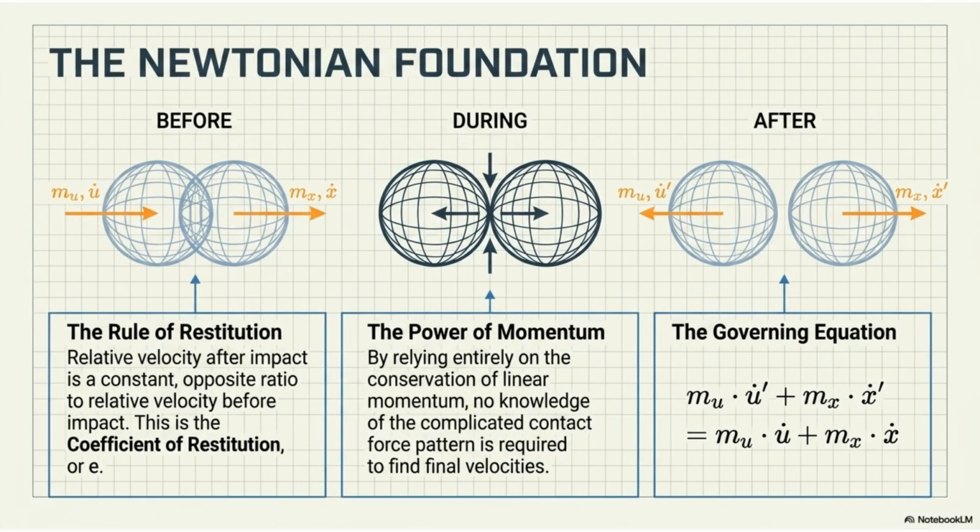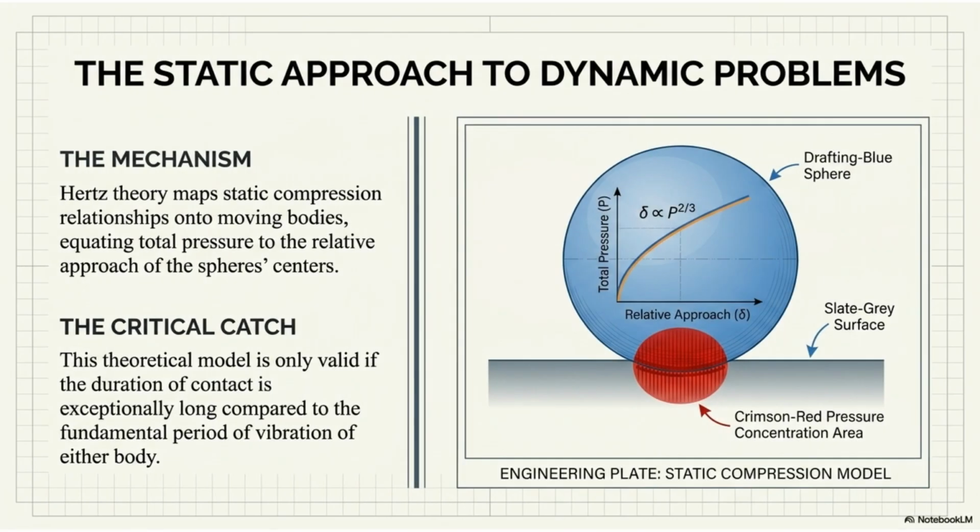The Newtonian foundation relies on the conservation of linear momentum. The rule of restitution defines the coefficient of restitution, E, as the constant opposite ratio of relative velocity after impact to relative velocity before impact. The static approach, based on Hertz theory, maps static compression onto moving bodies.